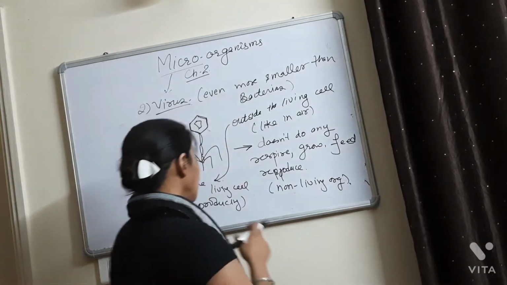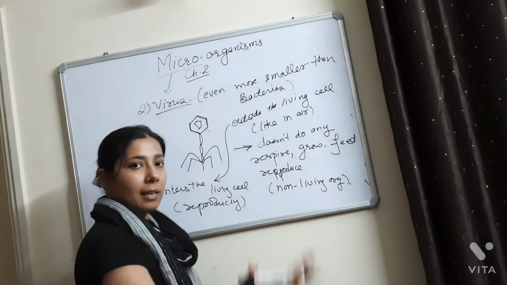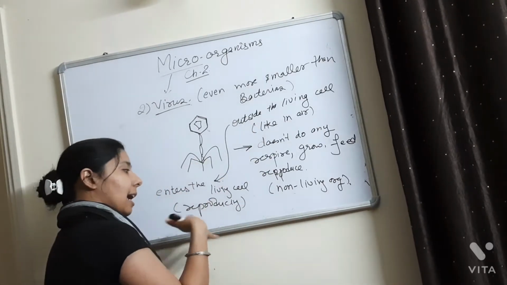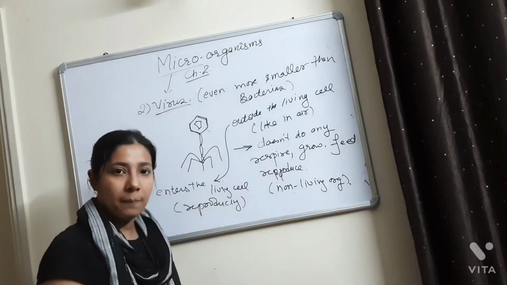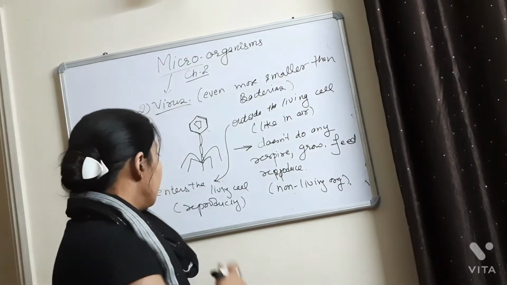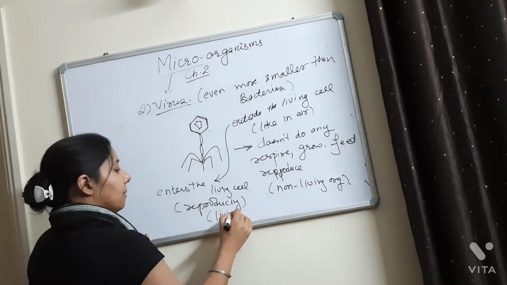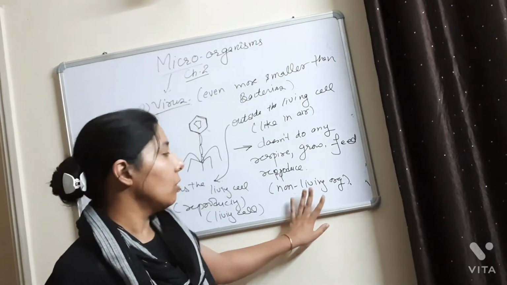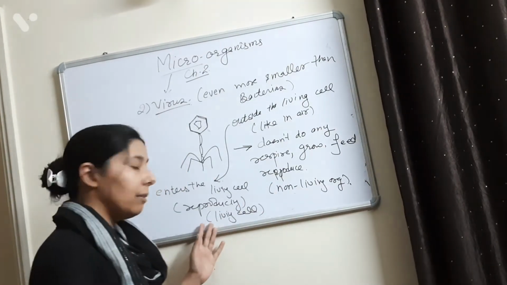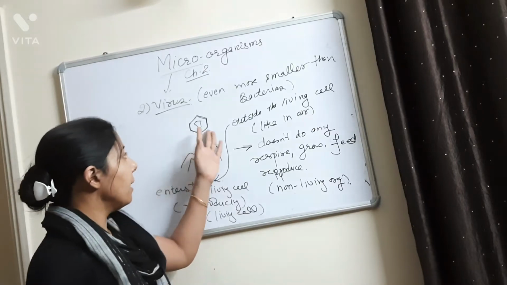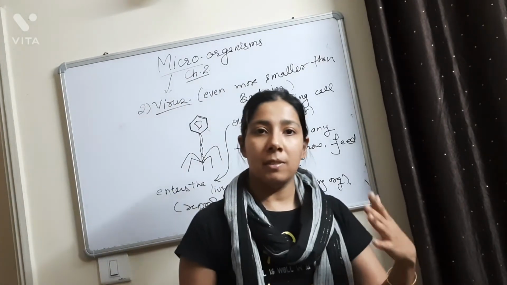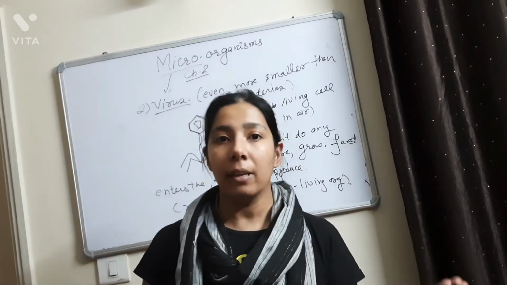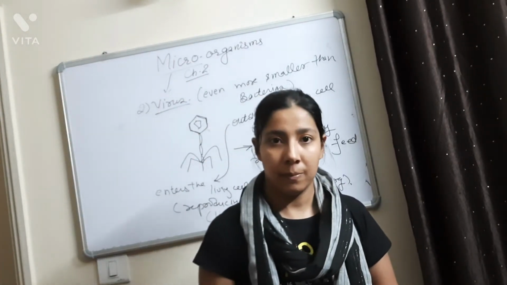So the virus, when it is outside the living cell, is not performing any of these activities, but when it enters the living cell, it starts reproducing. So now the virus behaves as a living organism. Once it was a non-living organism, now it is a living organism. So the viruses are a little complicated. So scientists have kept the virus on the borderline of the living and the non-living organisms.